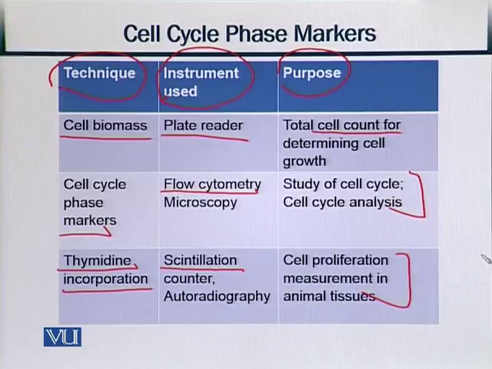Now what is cell proliferation? By proliferation, we mean the increase in the number of cells, which is used to define the balance between cell divisions and cell loss. And this balance between cell division and cell loss is achieved through cell death. When cells are produced or they are dying, how do we achieve a balance between cell division and cell growth?